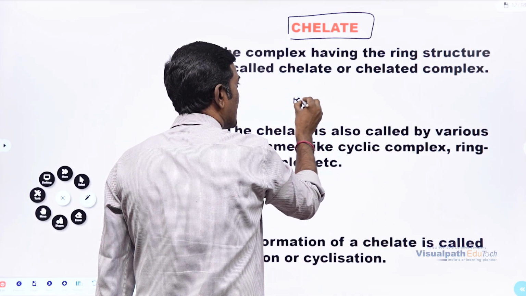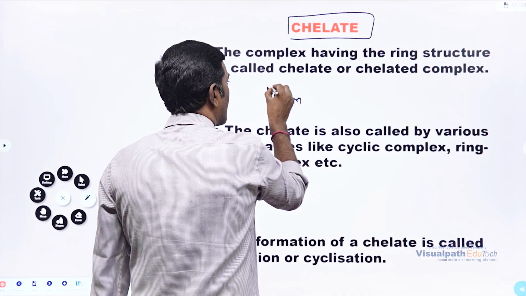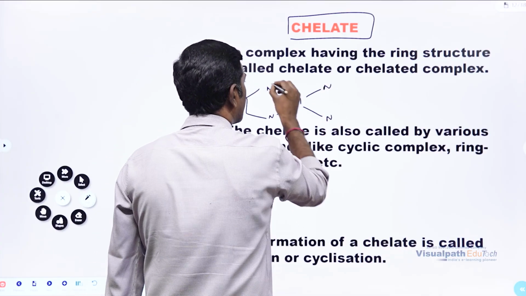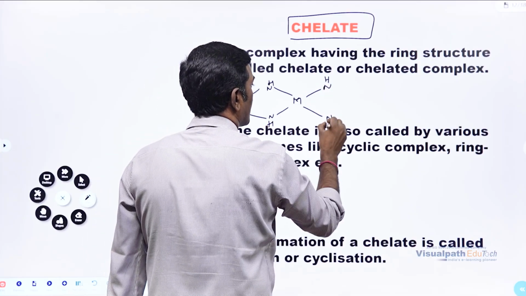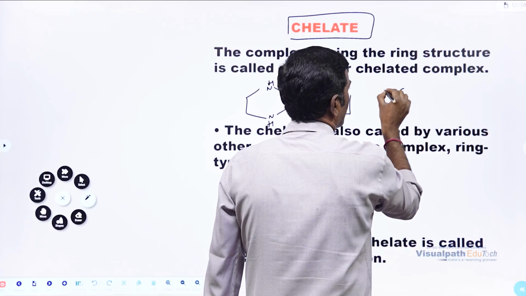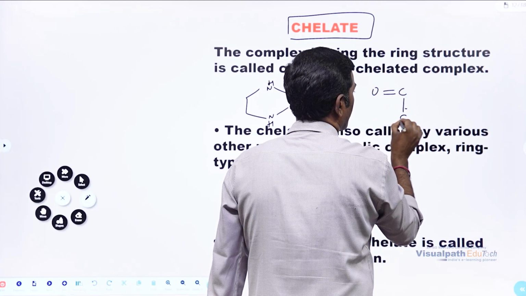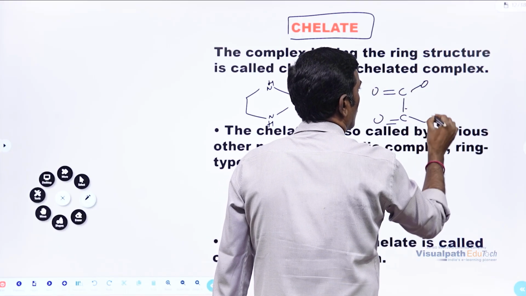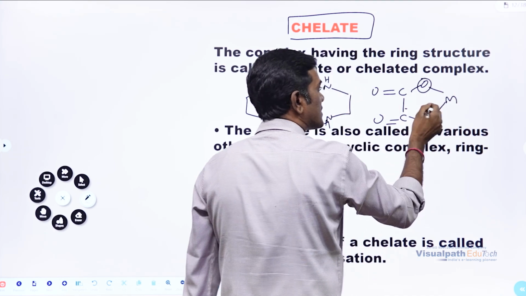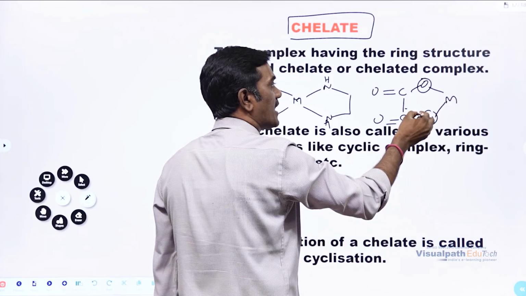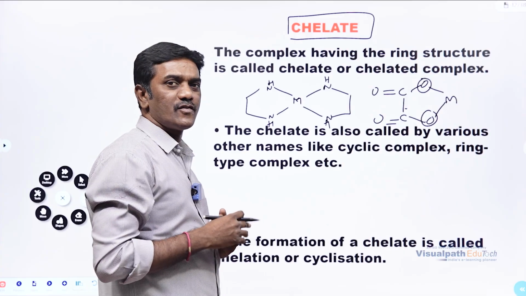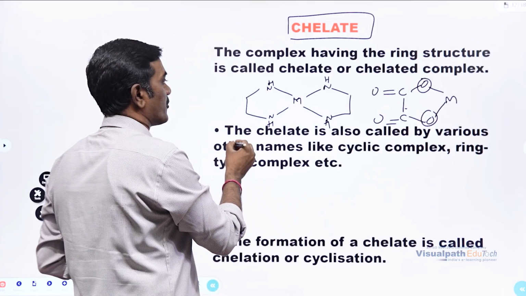Just now we have discussed, right? M, N, N here. So here we can take NH, NH, NH, NH. We can take any oxalate in this way, O, O, in the same way M. So any ligand, any species which has two ligand centers or more than that, can form a ring that is called a chelate. What happens if it is forming a chelate? That is very important.